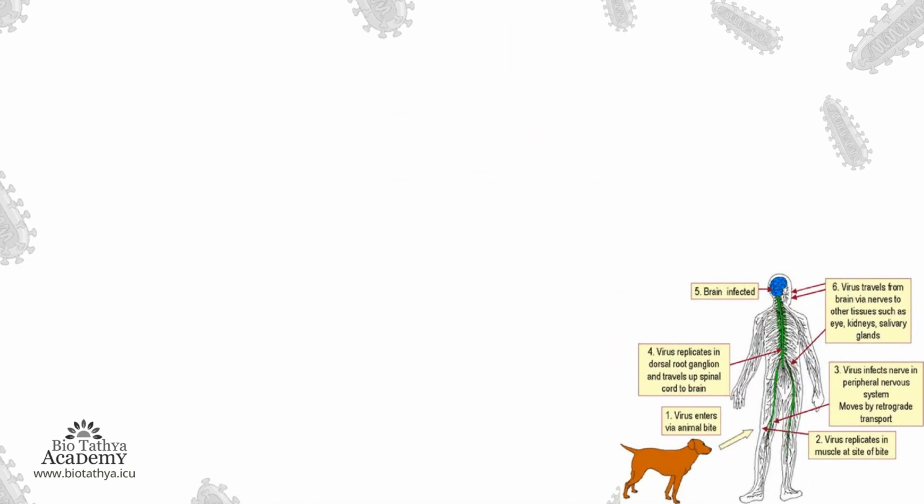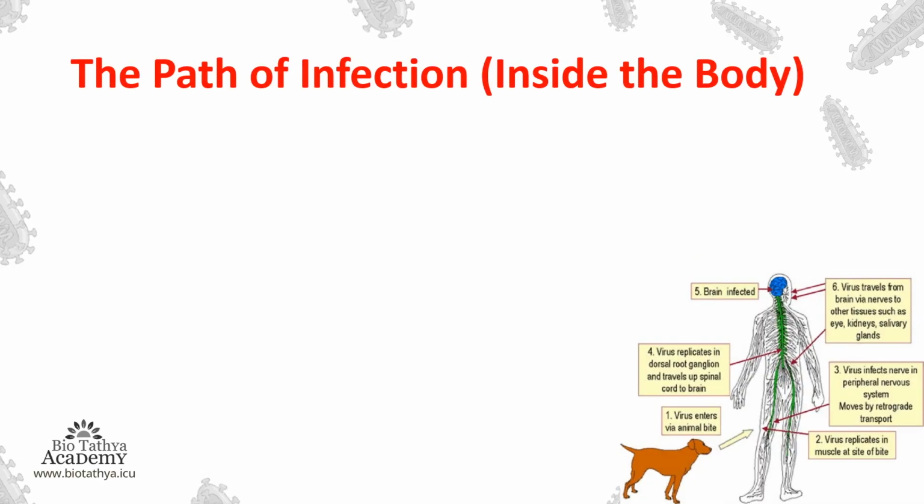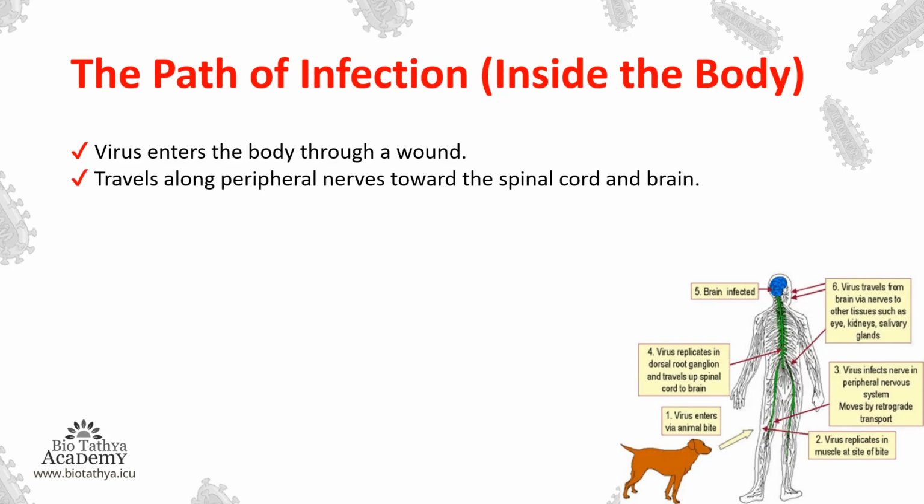The next slide has a diagram attached, and let's see the path of infection. This diagram specifically shows the path of infection inside the body. How does the rabies virus spread? As I told you in the first slide, the virus first enters the body through a wound. It can be a bite, it can be a scratch. It travels along the peripheral nerves towards the spinal cord and brain.